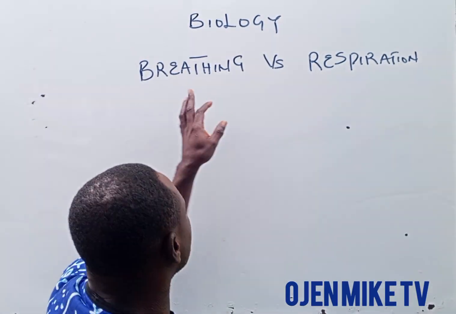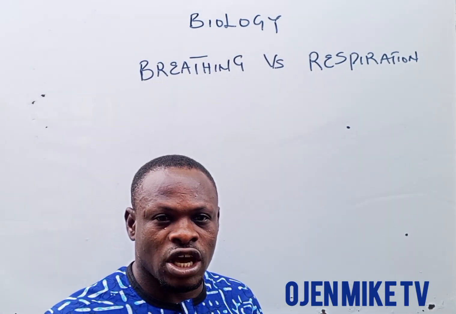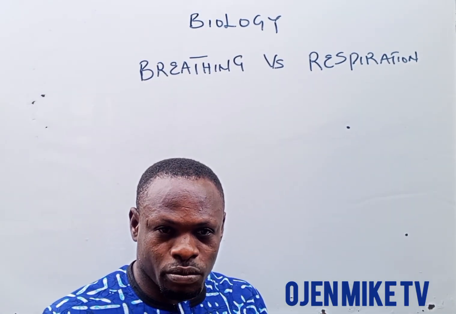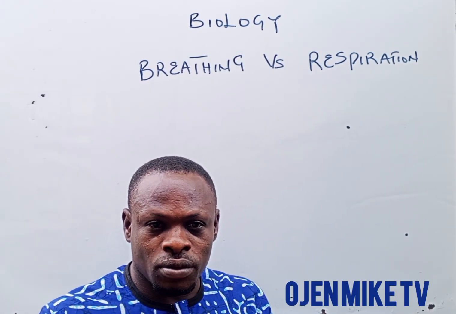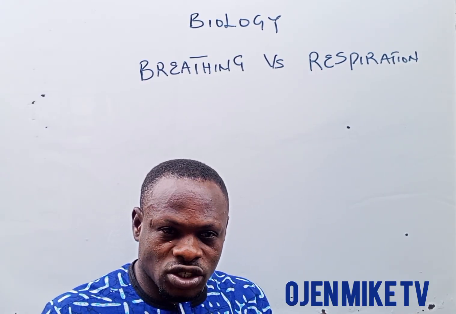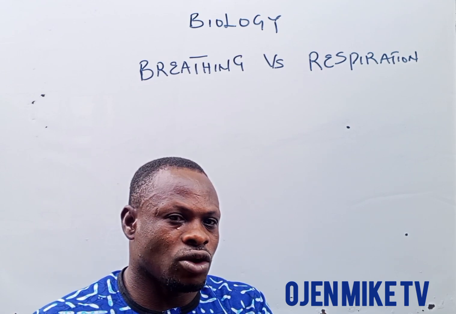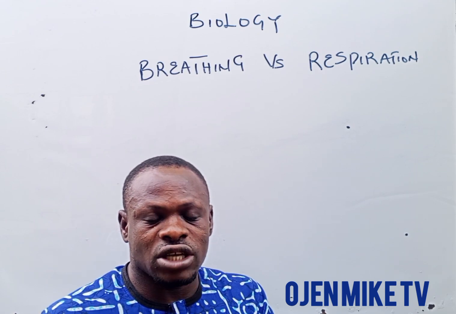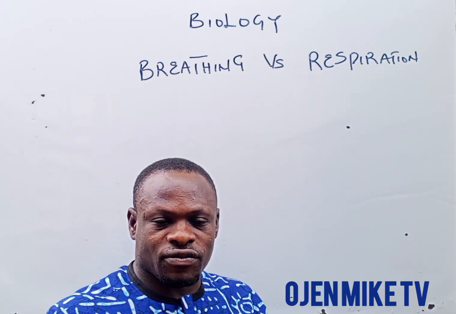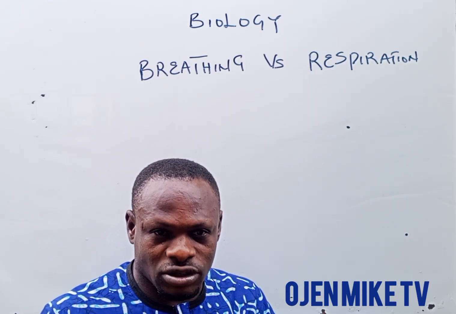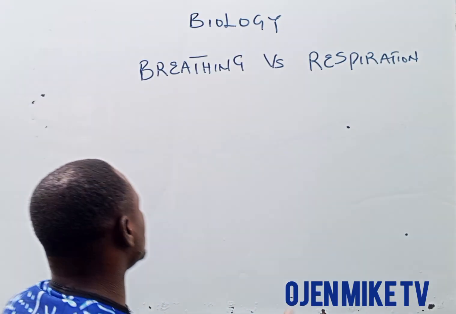So now what you should know about breathing: when you take in oxygen, the oxygen diffuses into the lungs. From the lungs, it will be incorporated into the blood. The blood will then take it to different cells in the body. Now the cells will use that oxygen to break down glucose to release what? Carbon dioxide and energy. Now this carbon dioxide will diffuse out of the cell, and after coming out of the cell, it will be expelled. That's why we take in oxygen and send out what? Carbon dioxide.